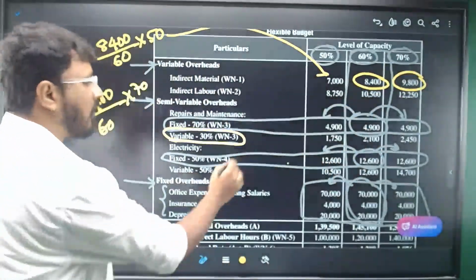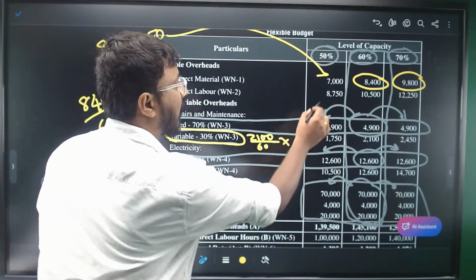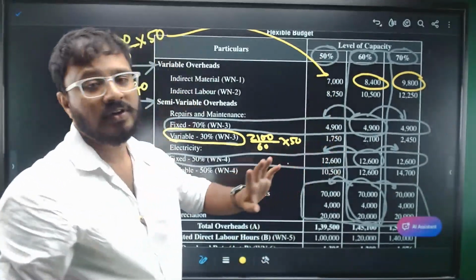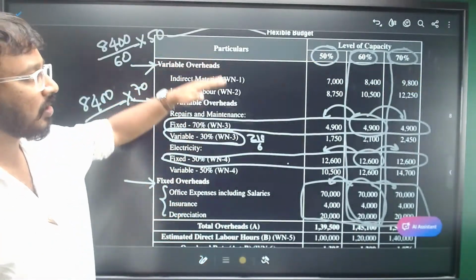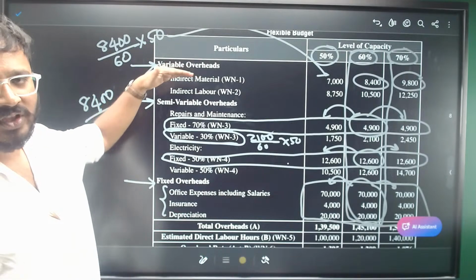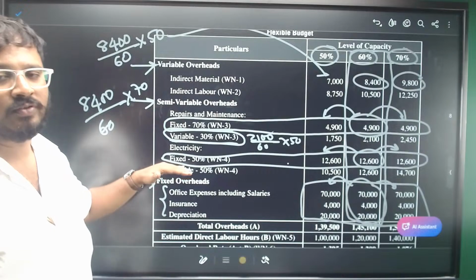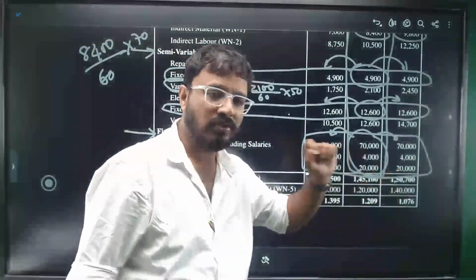So 2,100 divided by 60, and if you're calculating for 50%, you multiply it by 50, you will get 1,750. That's how you will write all the expenses. You'll simply categorize your overheads as variable, semi-variable, and fixed. In the semi-variable, you will break up into fixed and variable, then take the totals. Simple, you'll get the totals.